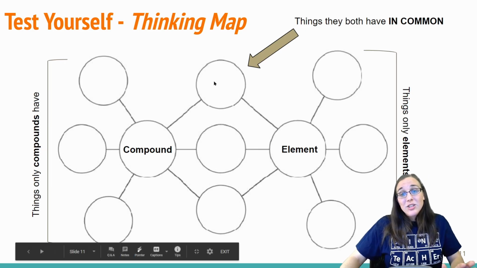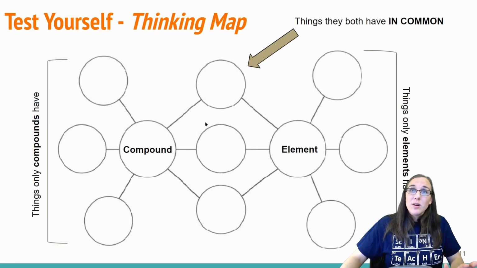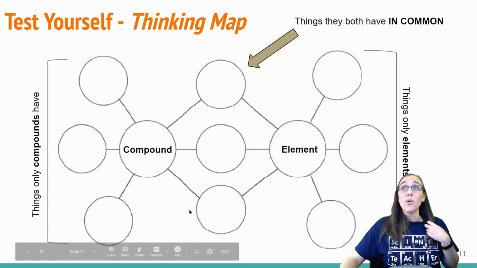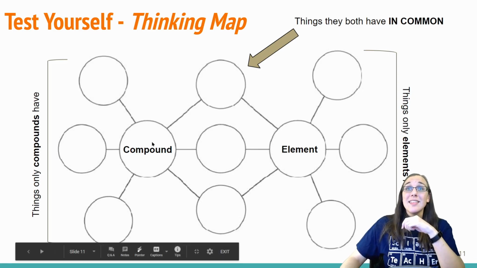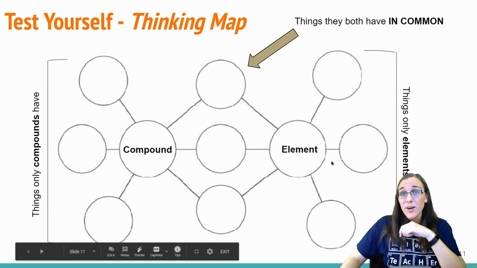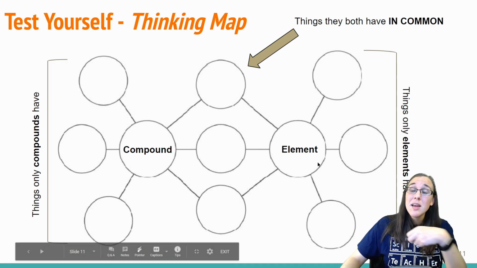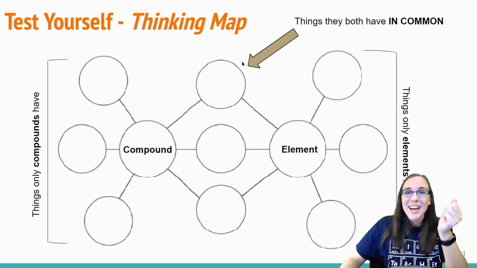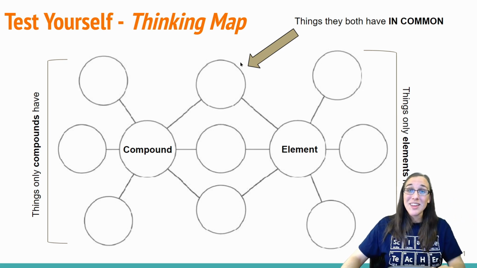Then the bubbles that are shared in the middle between the two words, you want to talk about the similarities between the two. So for example, the fact that compounds and elements are composed of 2 or more atoms means that they share in common the fact that they are both molecules. That's just to kind of get you started. Hopefully you can fill in the rest of it.